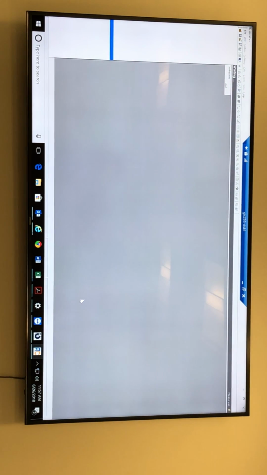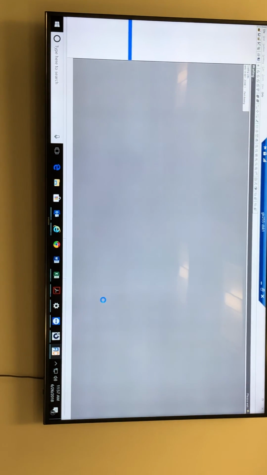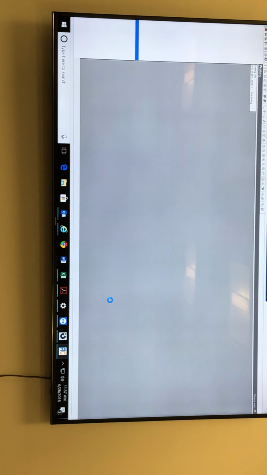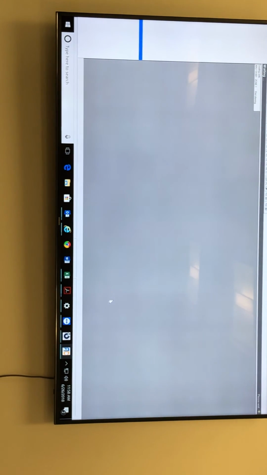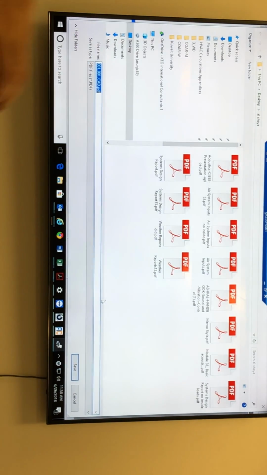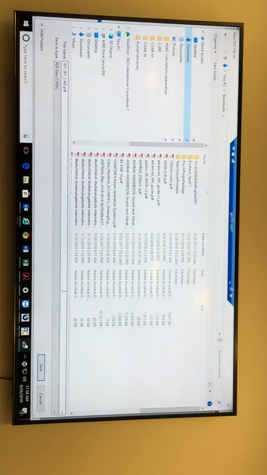That happens after pressing printer. Now it will print all your units. It will take time, this is a problem. So you have to keep it printing, because it will print each and every unit separately. Then you have to combine them together. You just say downloads or anything. Yeah, in downloads.